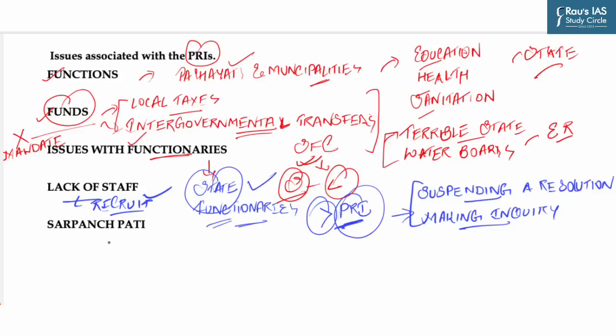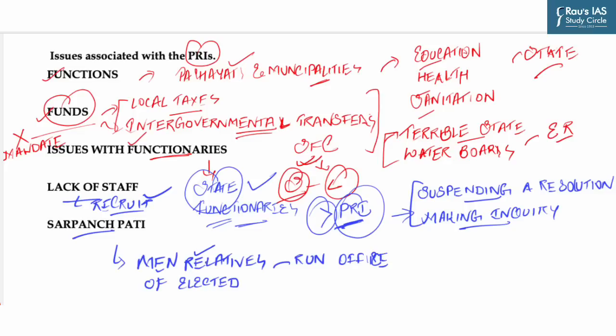Last but not the least, another problem is Sarpanch Pati. It means male relatives, mostly husbands of elected women, run office in place of them. Example of this: recently several male relatives of newly elected women representatives of Panchayat in Madhya Pradesh took oath on their behalf. So these are the important issues associated with PRIs.